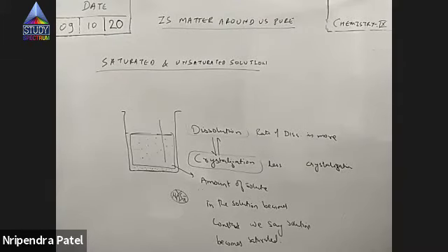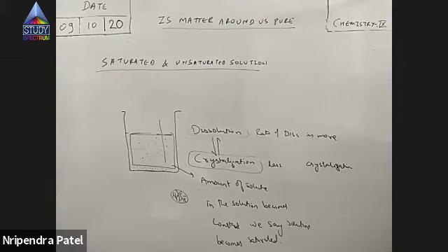Okay. So rate of dissolution equals rate of crystallization. Amount of the solute in the solution becomes constant. That solution is known as saturated solution. If amount of solute is lesser than what is needed in saturated solution, we call it unsaturated solution, right? What is unsaturated solution?